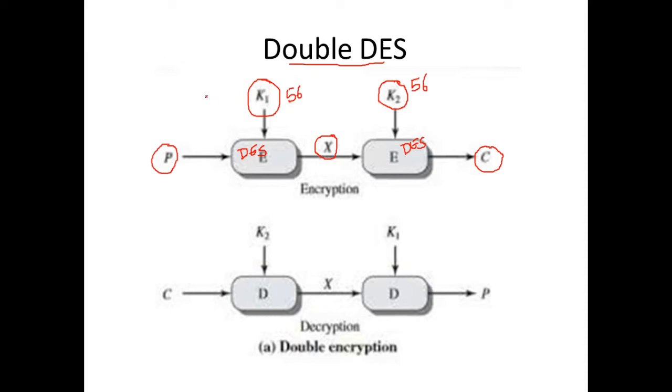Since they felt that using just a 56-bit key in a single DES was very vulnerable, they went in for double encryption. So they used two different 56-bit keys to convert plain text to ciphertext. That comes under double DES. As for decryption, you take the ciphertext and decrypt it with key K2, and you get an intermediate output. You then use key K1 to decrypt that and get your plain text. This is called double encryption and double decryption. Since we are using the algorithm twice in our strategy, we call it double DES.